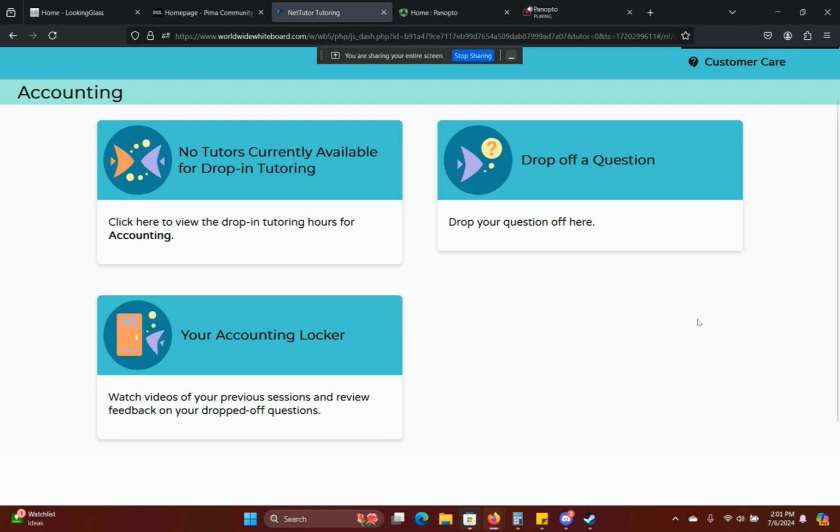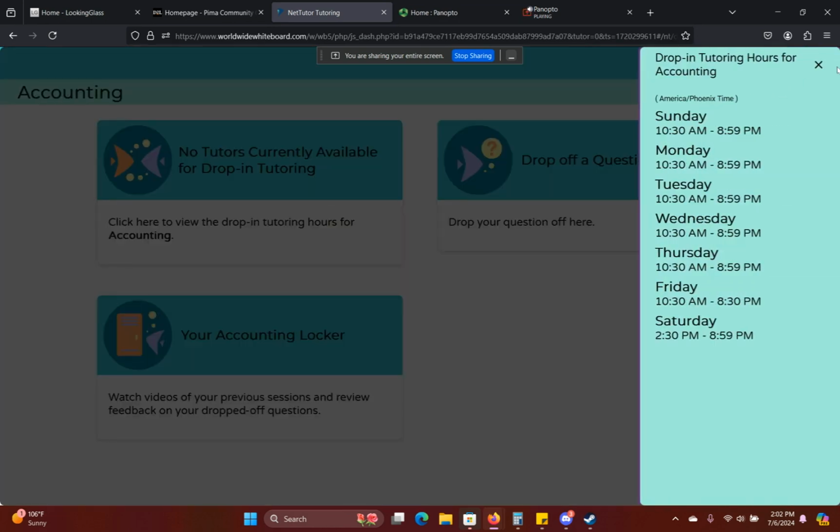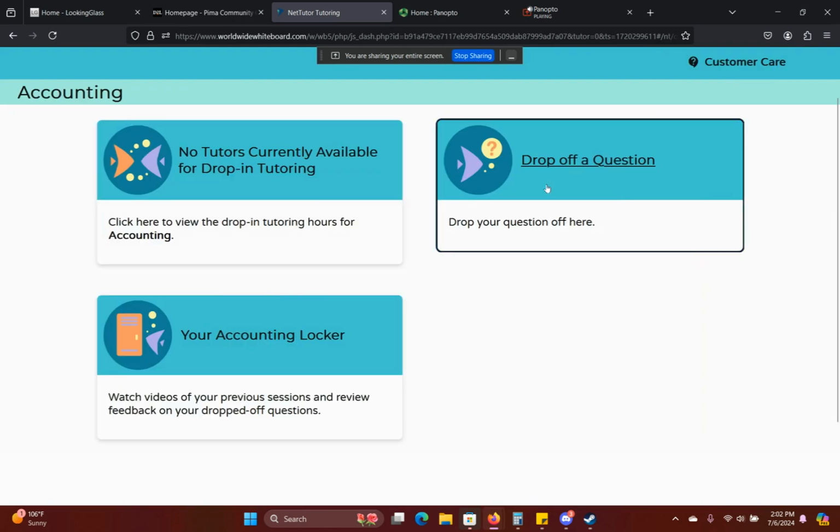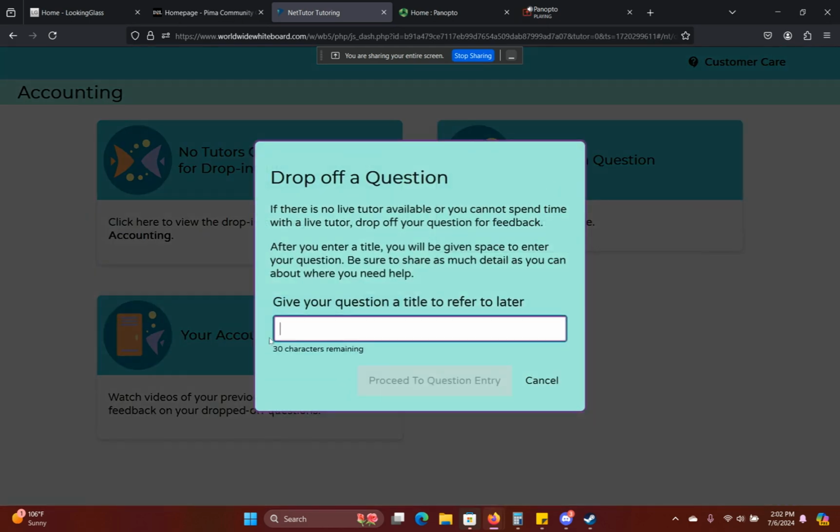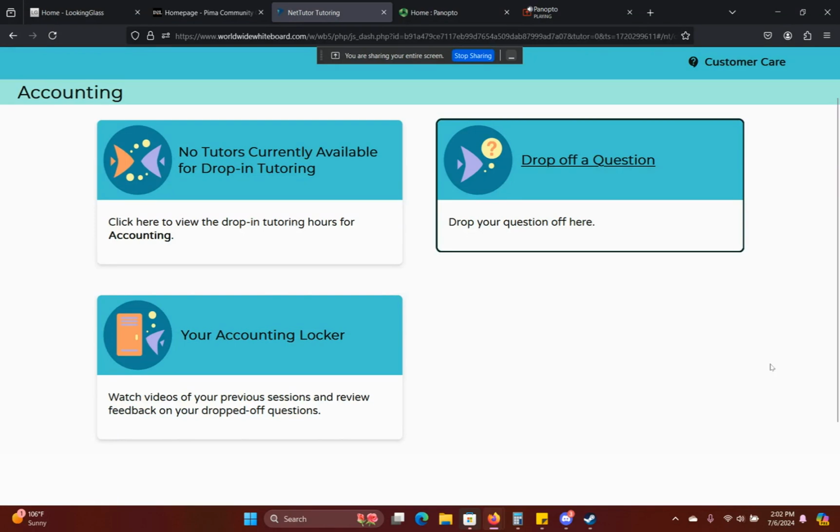Sometimes you might have a waiting time for when you are waiting for the tutor. If you want to go ahead and make up any questions you might have for them, that will definitely help you. But that's basically what Net Tutor is. And then we're going to go ahead and click the drop-off question. So it has to be a brief and small question you're asking. If they are asking you for a little bit more detail, you can definitely let them know once you get an appointment with them. There's not a set appointment time. You just have to get in, and it's first come, first serve, depending on the tutor who's available.